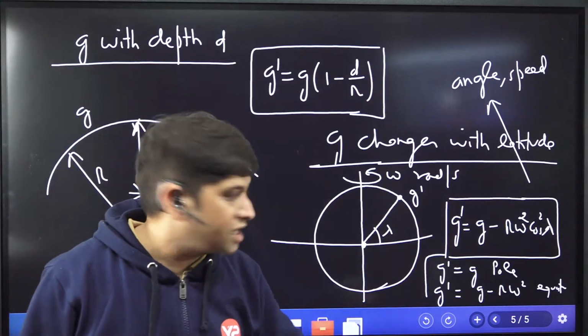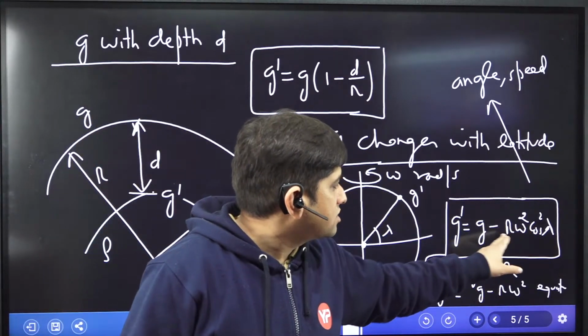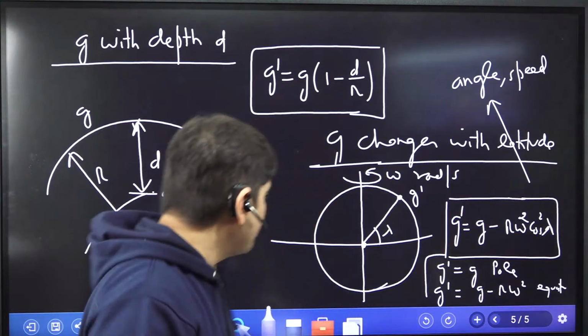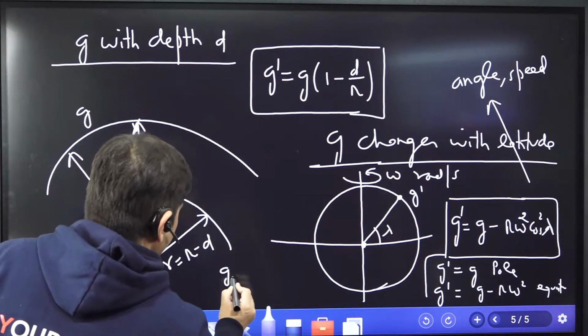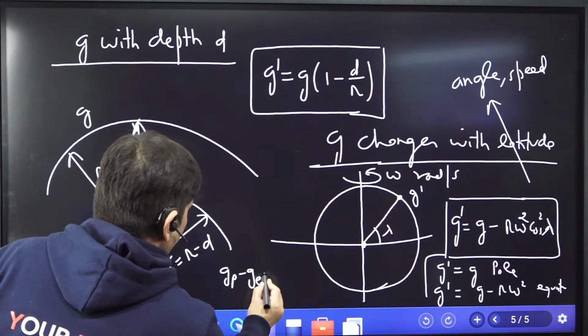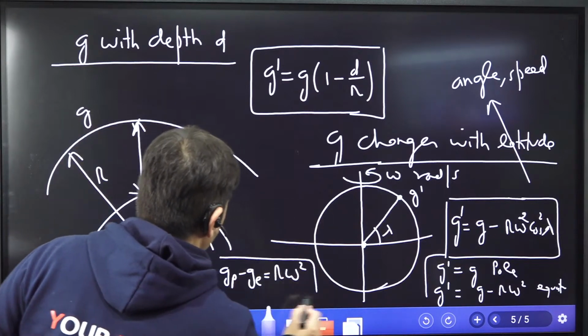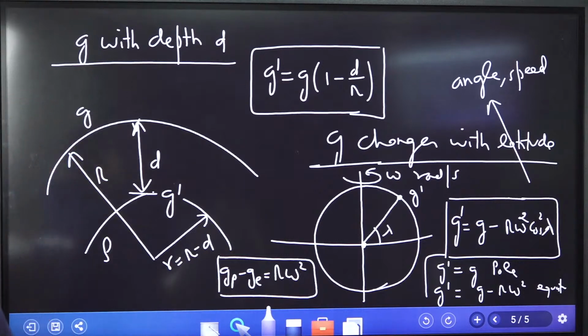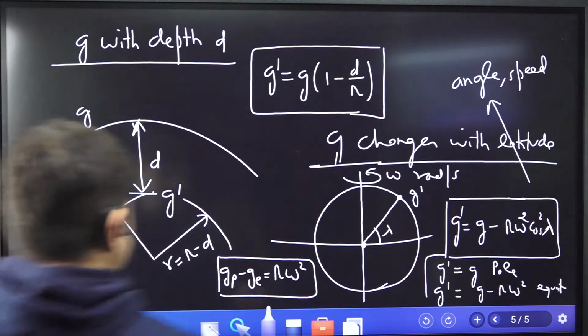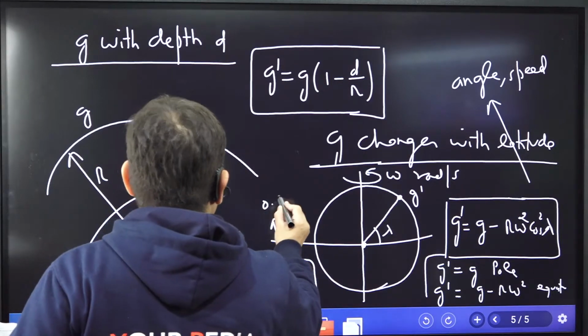And at the equator this lambda is 0, and hence this is g minus R omega square. So somebody asked us, what is the difference between acceleration due to gravity on pole and equator? We will say R omega square. What is R? R is the radius of earth. What is omega? Omega is the rotational speed of the earth. This is how we can calculate that, and this value we have just now calculated, written